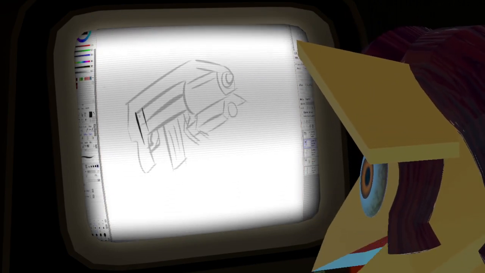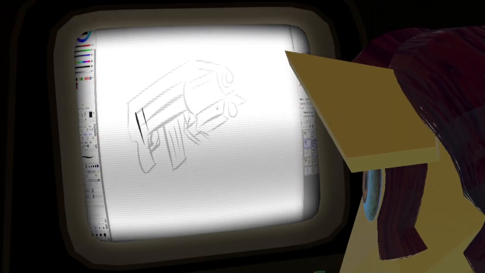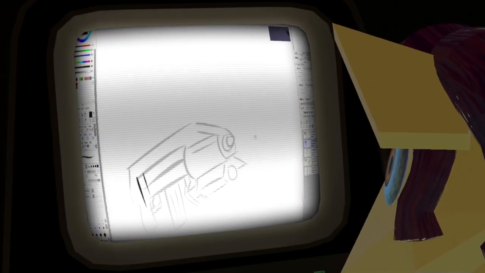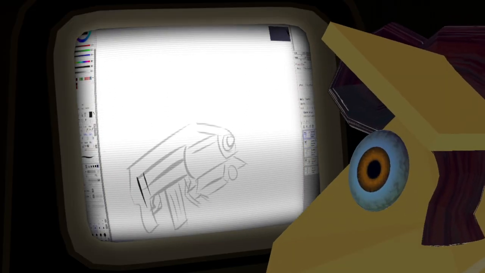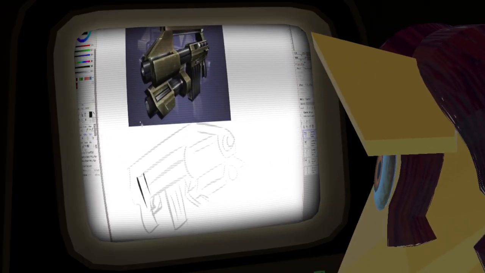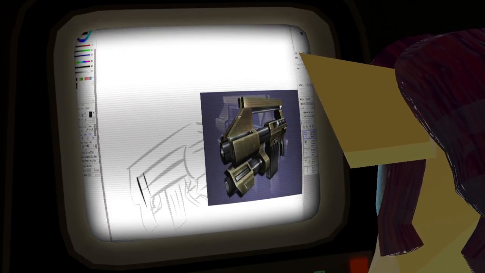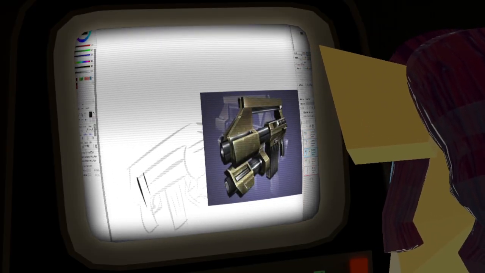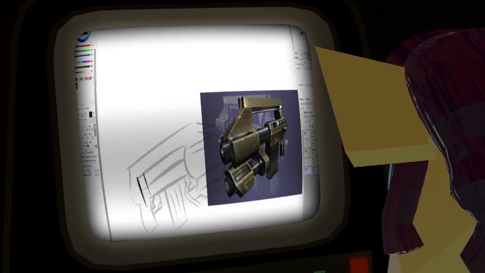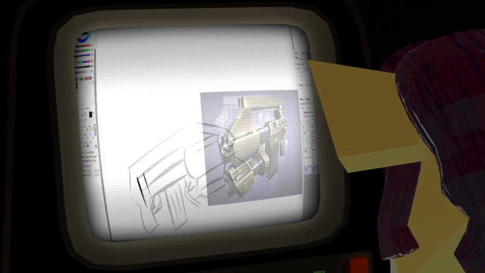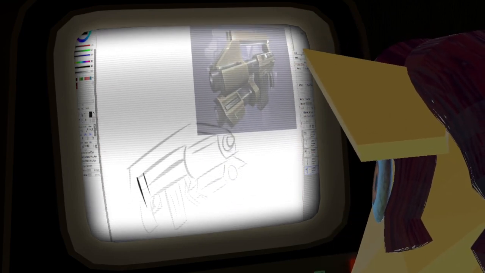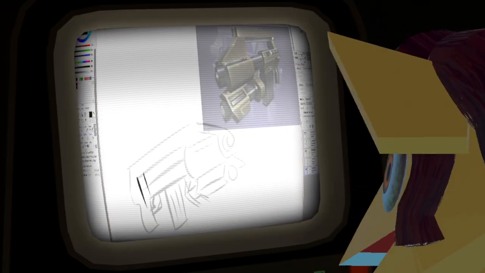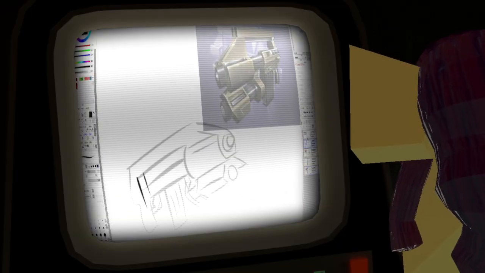I'm doing this now. Alright. Anyway, pedaling. Go up here.